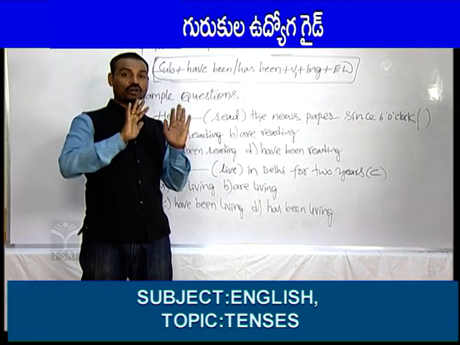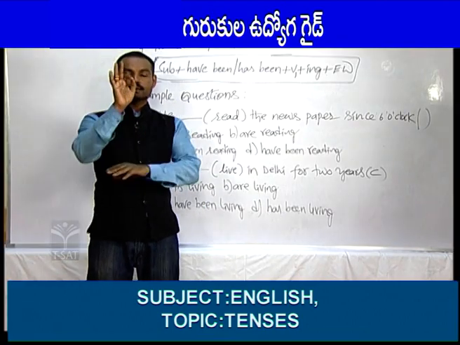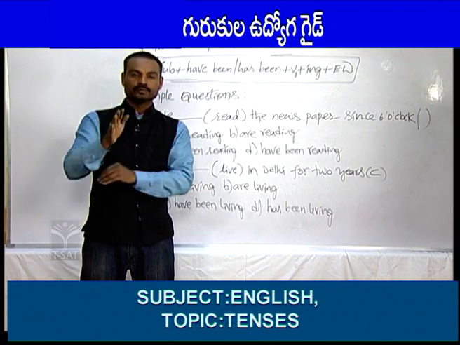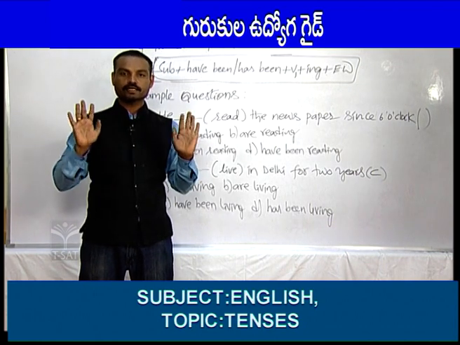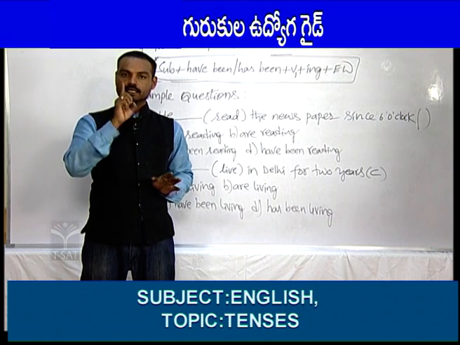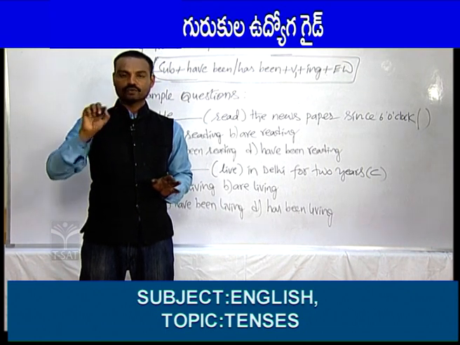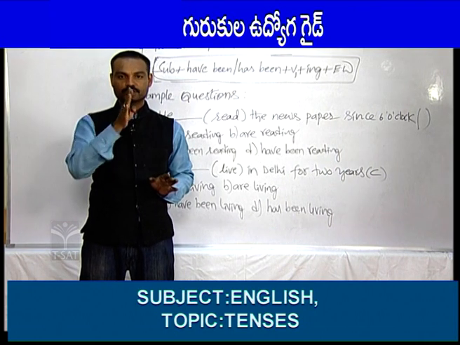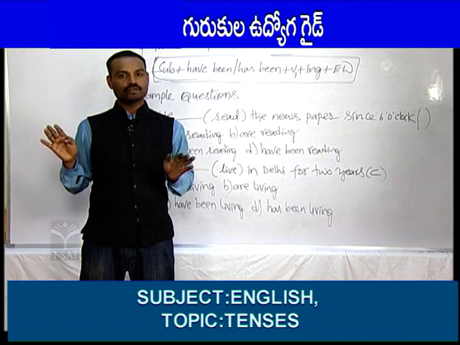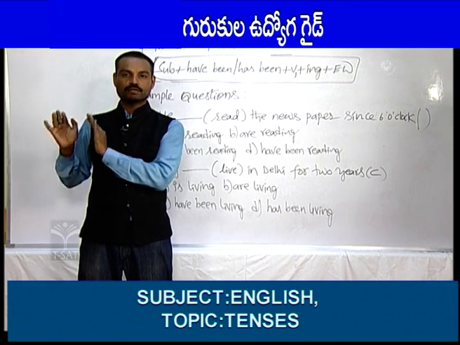I am going to repeat all the tenses once again. Tense number 1, I am also going to give you the introduction of the tenses again. In English, there are mainly 3 tenses: present tense, past tense and future tense. Each tense is divided into 4 forms. Present tense is divided into 4 forms, past tense into 4 forms, and future tense also into 4 forms. Altogether, there are 12 tenses in English.